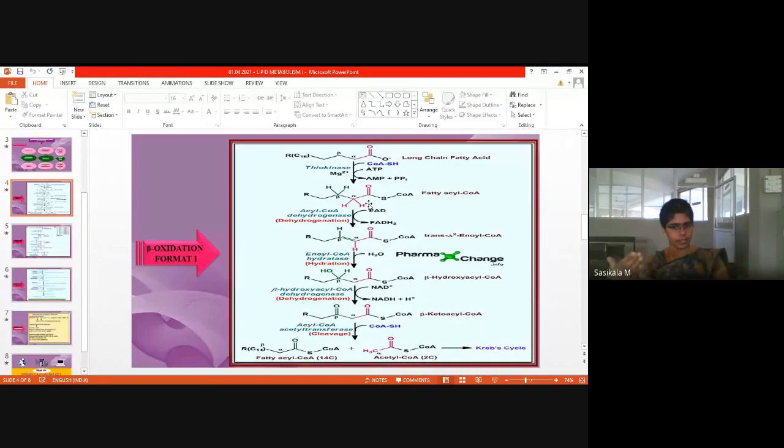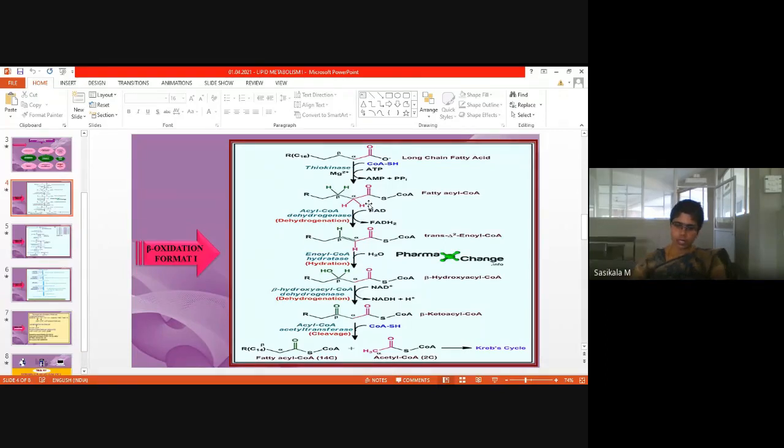Carbohydrates, with a single pathway itself, will produce not more than 50 ATPs. But here, this beta oxidation pathway itself will give more than 100 ATPs. Around 129, 130 ATPs will be produced from a single fatty acid oxidation.